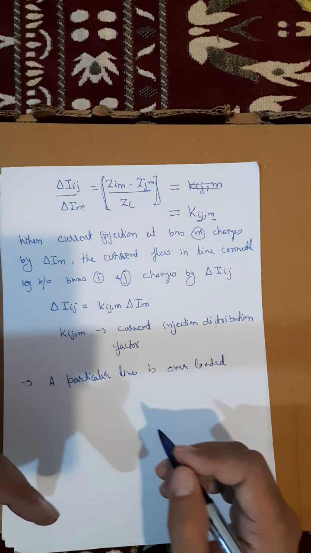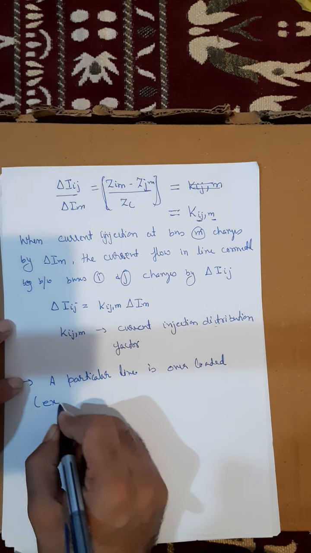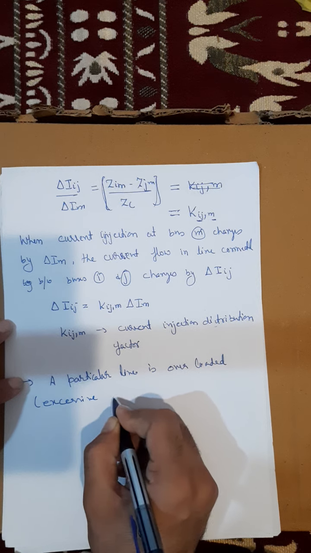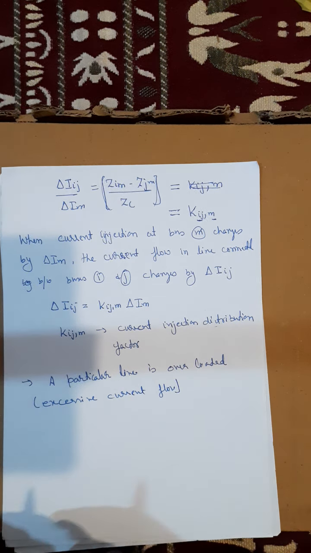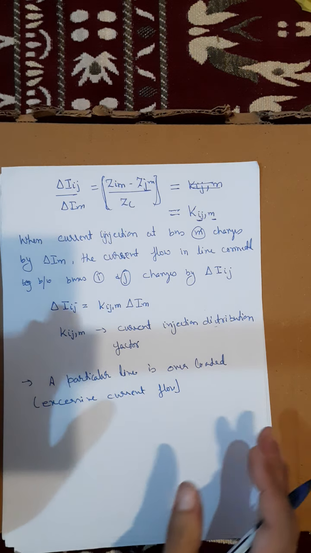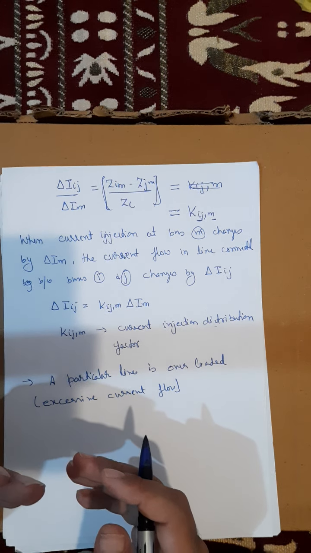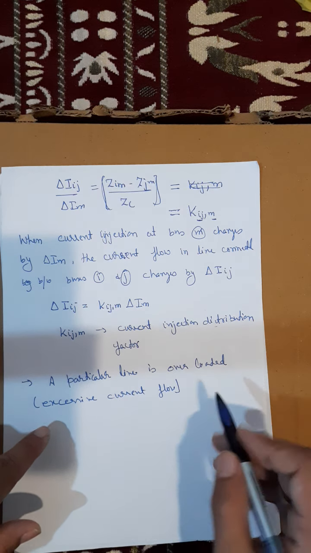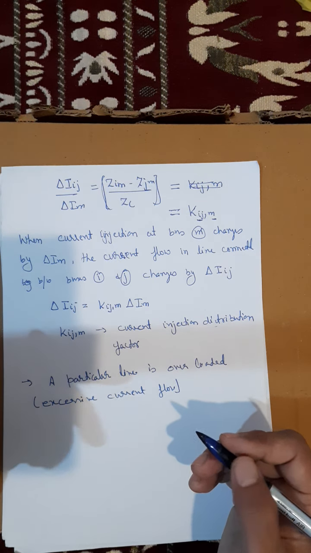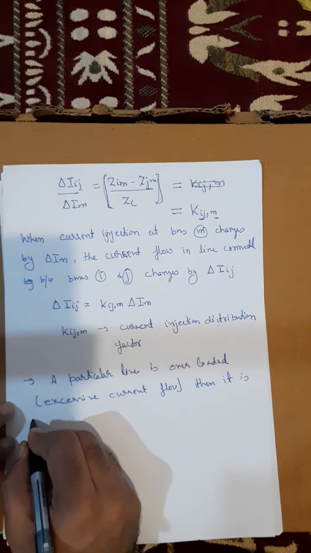Overloaded means more power is flowing in this line, or more power means more current, or excessive current is flowing in a particular line. Okay, so then what we can do, we can remove that line. Or how can we solve this problem? If a particular line is overloaded, meaning excessive current is flowing in that line, then it is possible